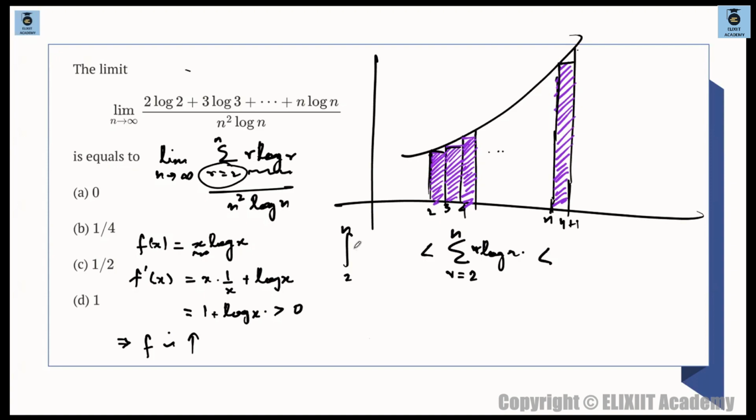So the integral of x log x dx will give you the entire area of these purple strips. This gives the lesser value, so the minimum value will be taken by this. And what is the maximum value? We have to decide this upper limit as well. For the maximum value, what will you do? You will take the bigger strips over here. Take the next one and paste it here, take this and paste it here, and so on. The same logic, okay?